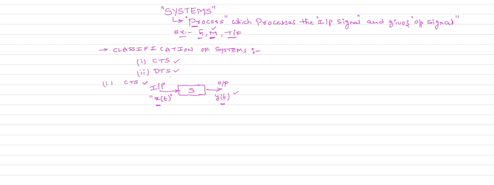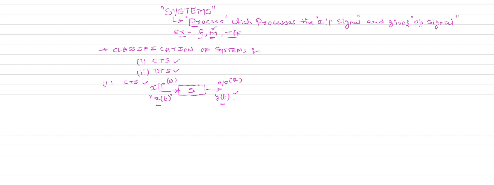Sometimes this input is also called excitation. We call this input as excitation. Sometimes we call this output as response. After processing the input signal, it will produce the output, which is your response.